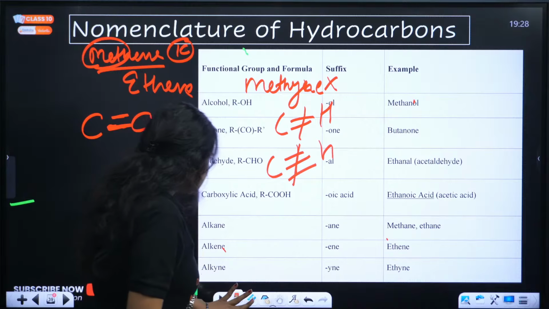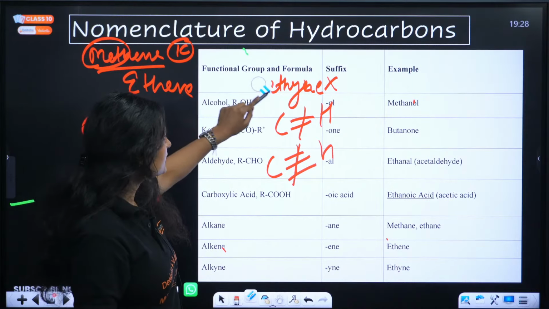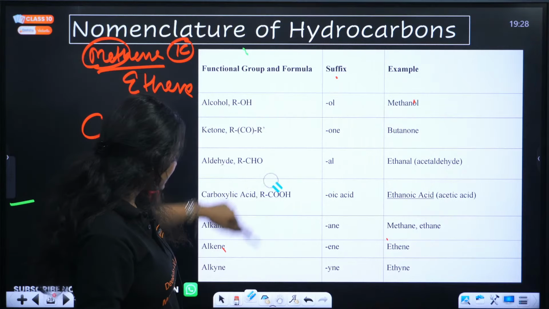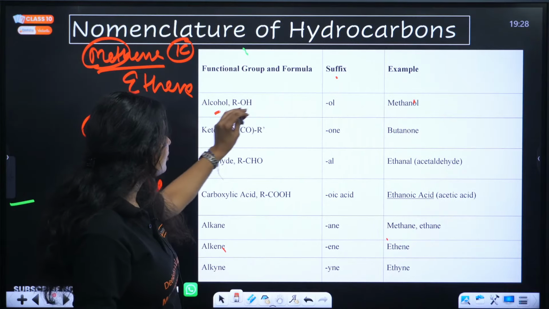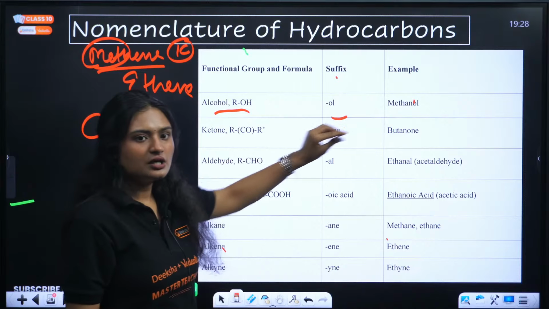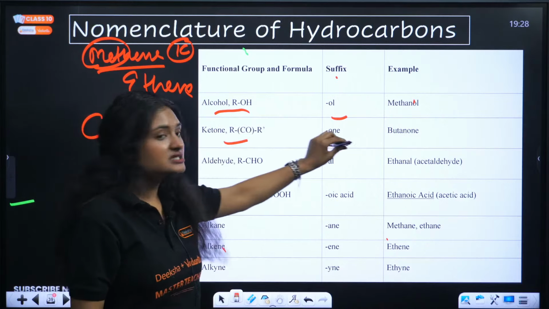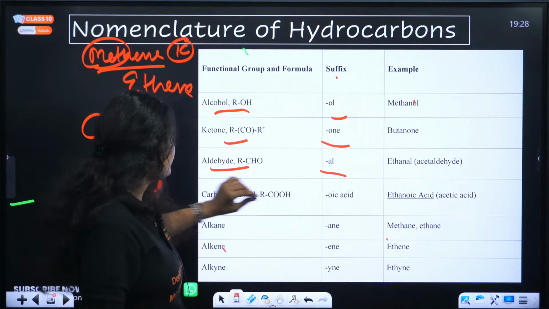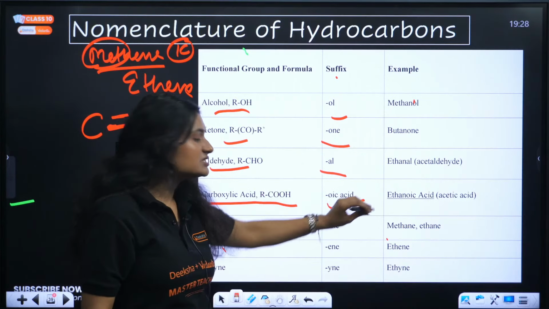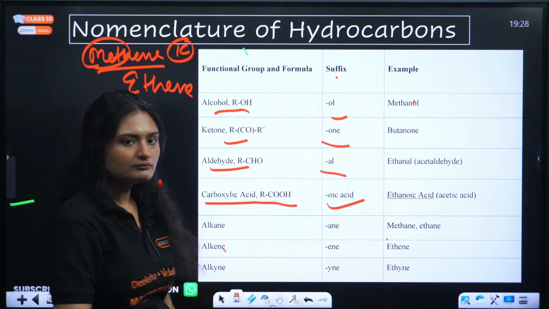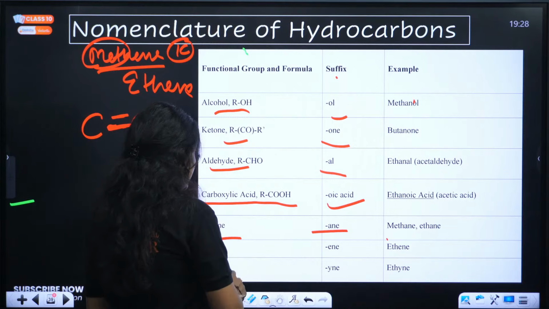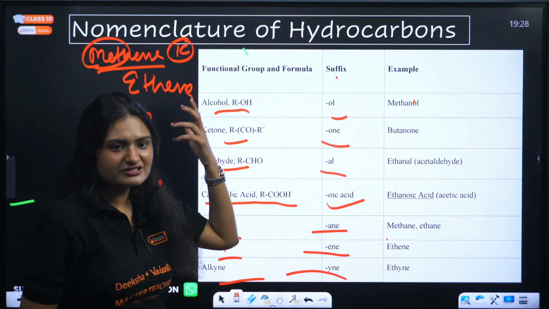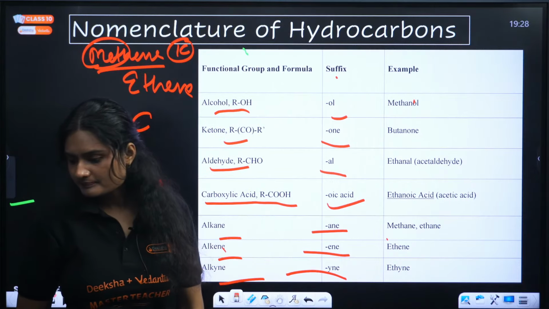Now, there are some other functional groups with their suffixes here, okay? For example, if you have alcohol, the suffix is -ol. If you have ketone, the suffix is -one. If you have aldehyde, the suffix is -al. If you have carboxylic acid, the suffix is -oic acid, okay? If you have alkane, the suffix is -ane, alkene, -ene, alkyne, -yne. Simple. These are the suffixes that you need to remember, okay?